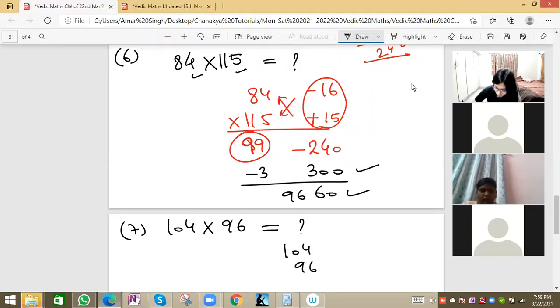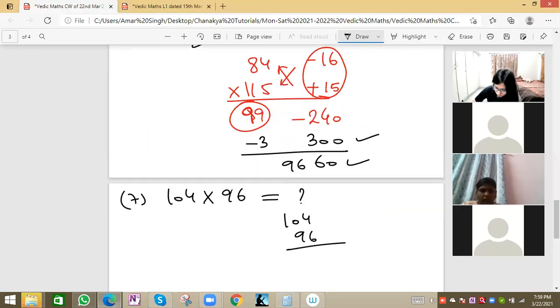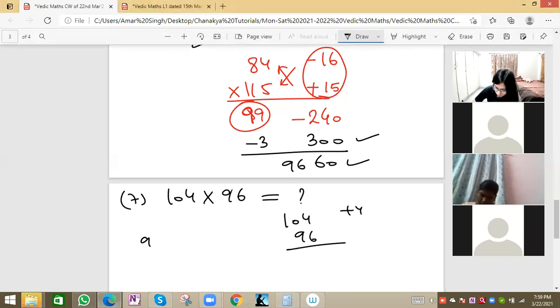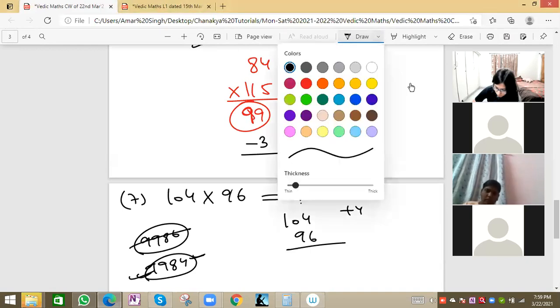So what will the value be? 104 is more than 100 by 4. 9986, okay, 9986? So 9984. Sir, most of you are having this 84 answer only. That means 9984 will be the final answer. So 9984, Akhil, Xavier, Steve, everyone is having the right answer, who have shared with me, except Pratyusha. So Pratyusha, once again you can try, and also Vedika.